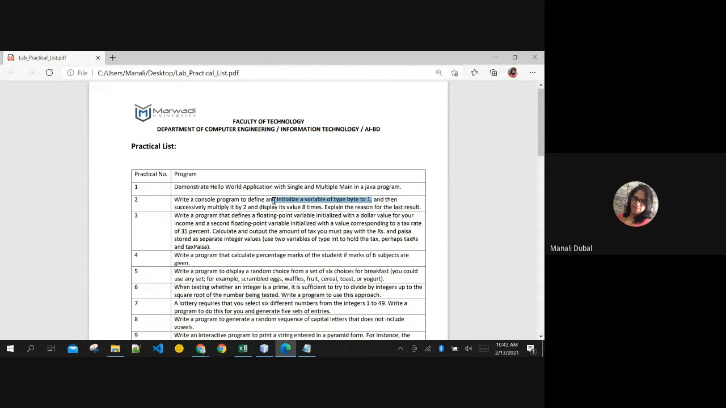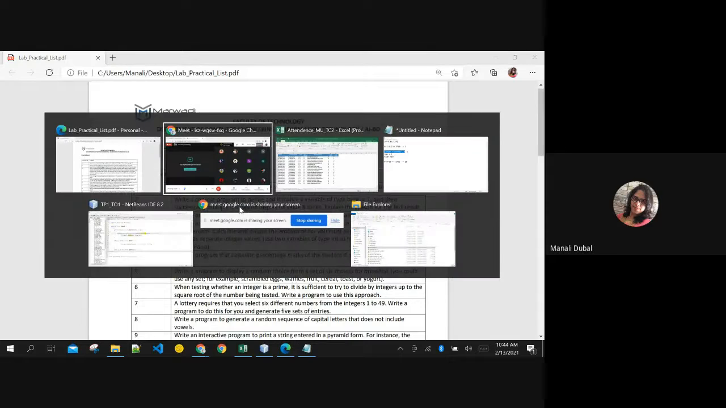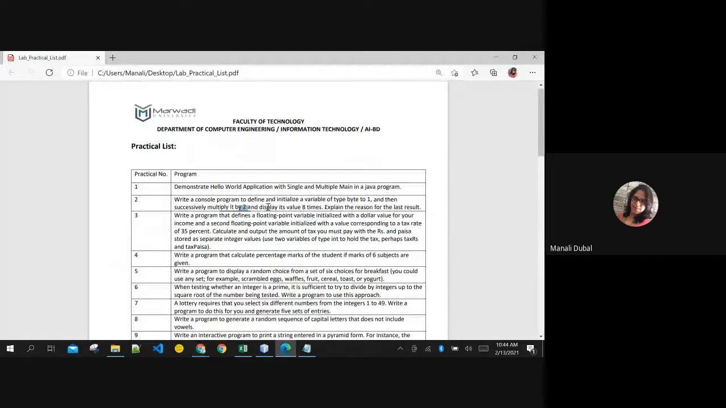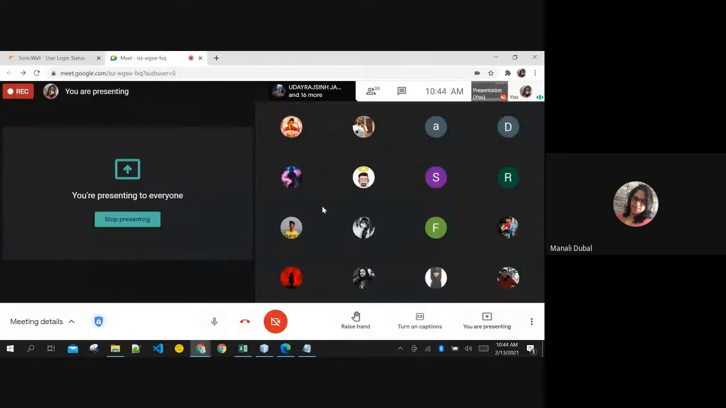Very good. You will assign 1 to the byte variable. Now you are asked to multiply that variable by 2. Sagar, are you getting the question? Multiply the byte by 2. For how many times do you have to multiply? Eight times. Yes, very good, you have to multiply it 8 times. So without a loop, will you do it, or with a loop?